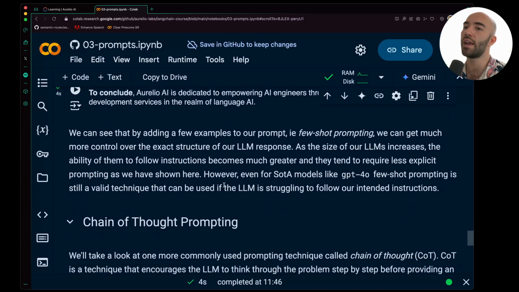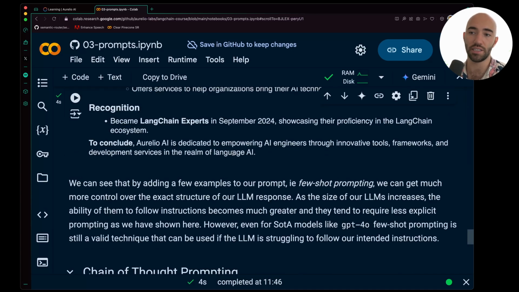So when you're working with those smaller LLMs, this can be super useful. But even for SOTA models like GPT-4o, if you're struggling with the prompting and it's not quite following exactly what you want, this is a very good technique for getting it to follow a very strict structure or behavior.